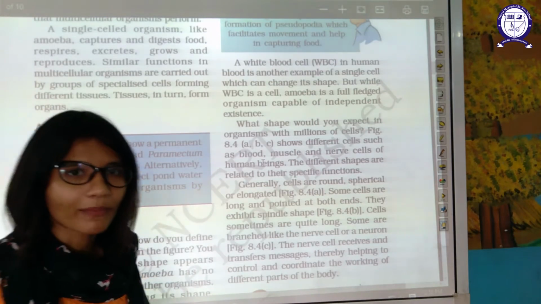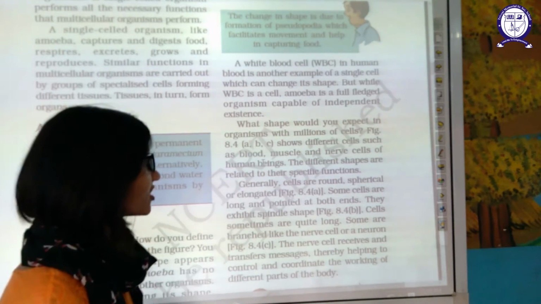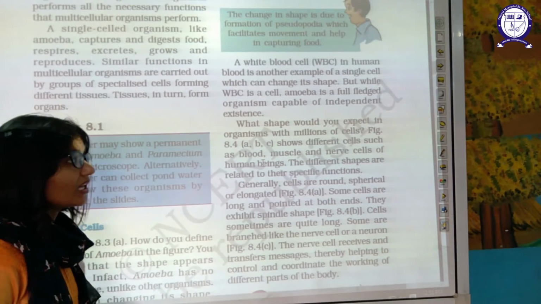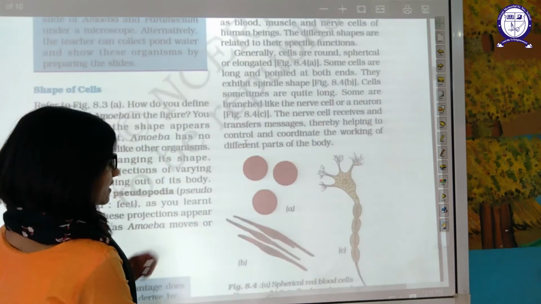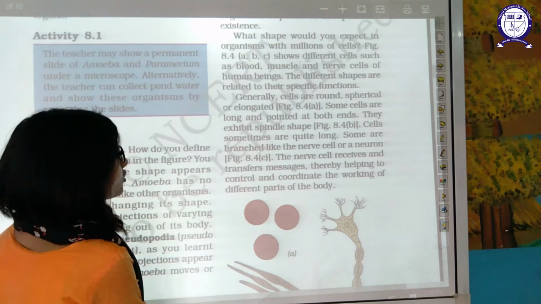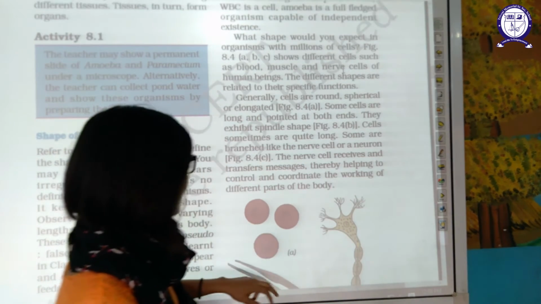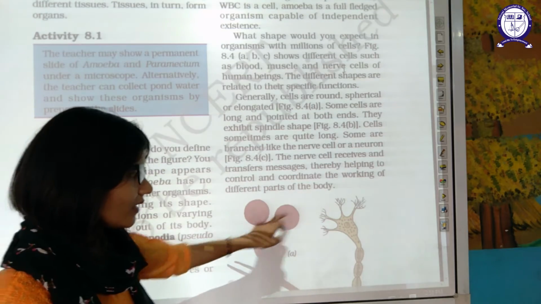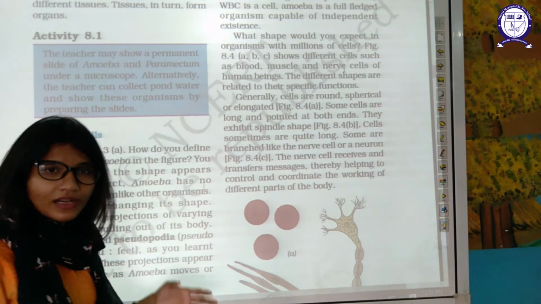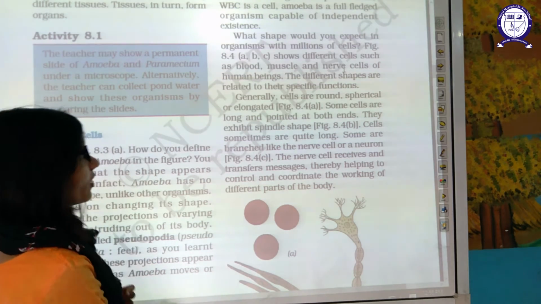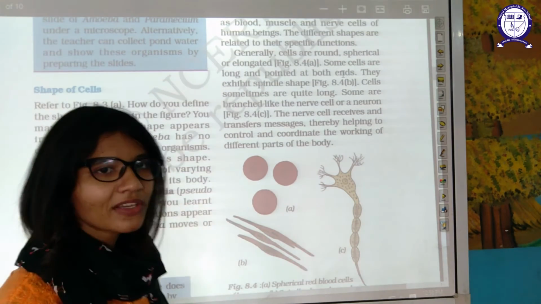Amoeba is capable of independent life. It does not depend upon other living organisms. Now, what shape would you expect in an organism with millions of cells? Figure 8.4. Yes, this is figure 8.4. It shows different kinds of cells such as blood cell, nerve cell, and this is your muscle cell. Blood, nerve cell, and muscle cell. These are a few different kinds of cells present in the human body. Their shapes are varied because they perform different kinds of functions.